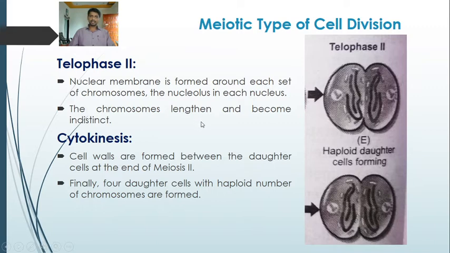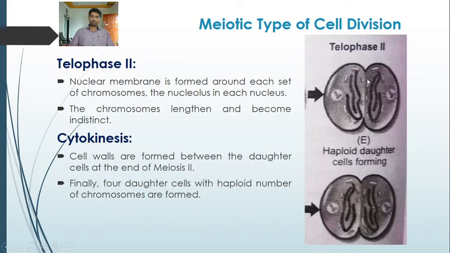The chromosomes lengthen and become indistinct. So here the chromosomes undergo decondensation, due to which they lengthen and become indistinct. Nuclear membrane is formed around each set of chromosomes at the two poles of the cell. So here two groups of chromosomes are formed at the two opposite poles of the cell.